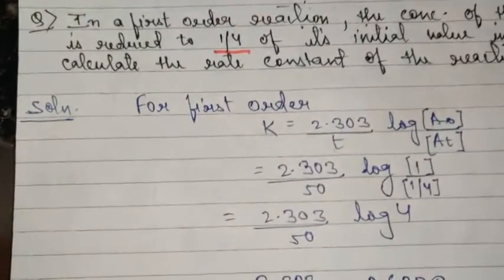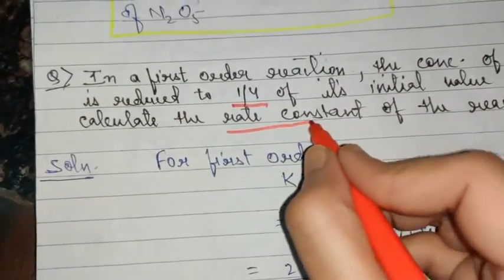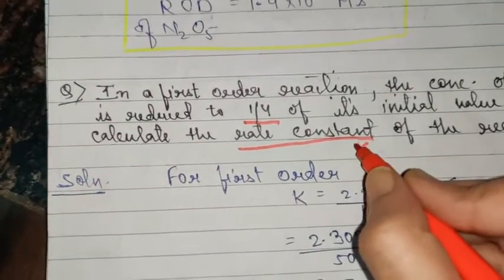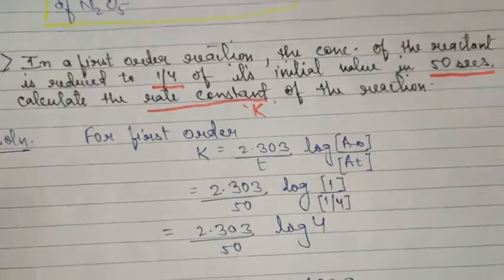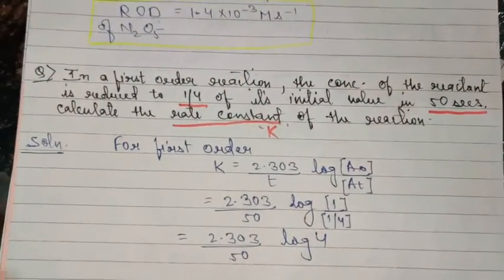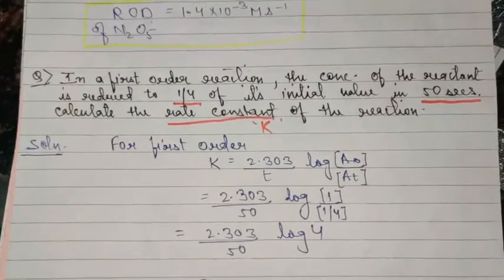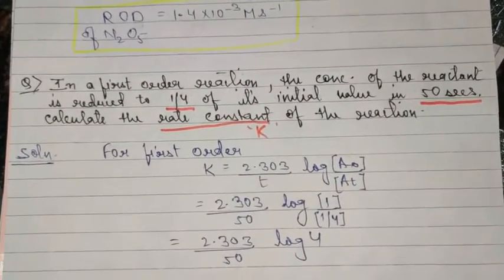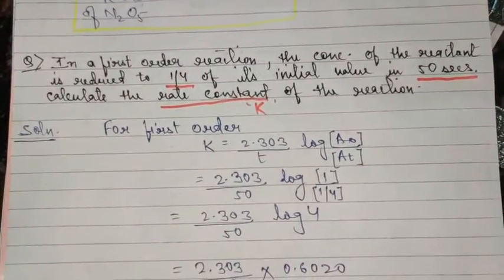So what you have to find out is K. You can see here, this is a direct question where the required information is given, and you have to use the equation for first order kinetics that I told you should be used for the numerical solution.